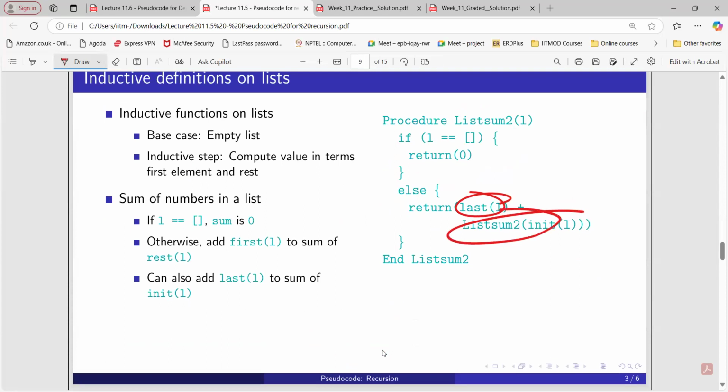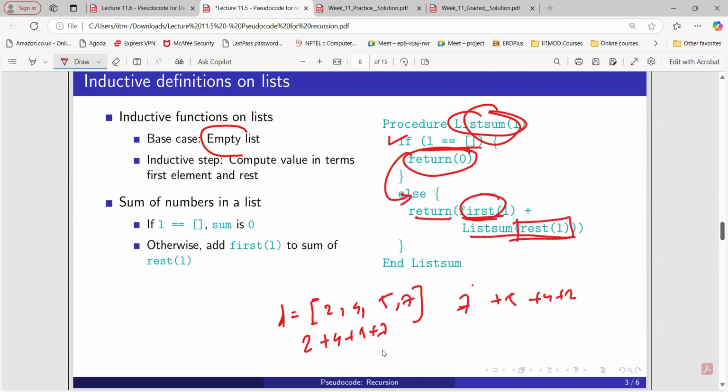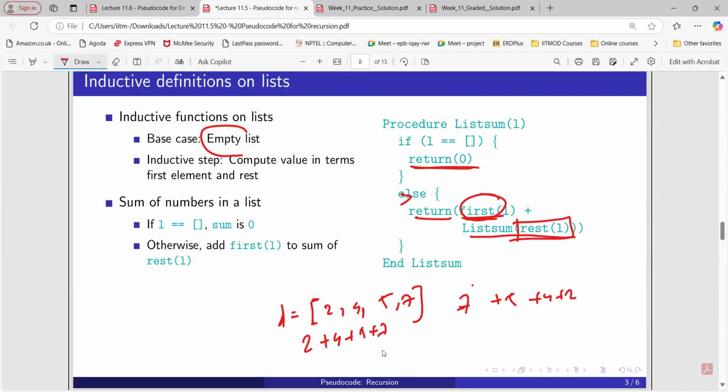So this is what we are doing. Yeah, excuse me. In the base case, we have given the return value 1 for the factorial. Here we have given return value 0, right? Yes. So that will be 0 at the end.